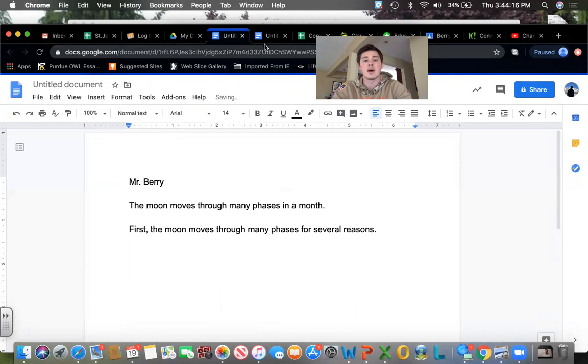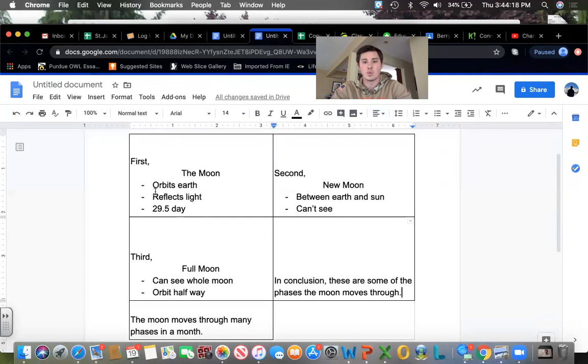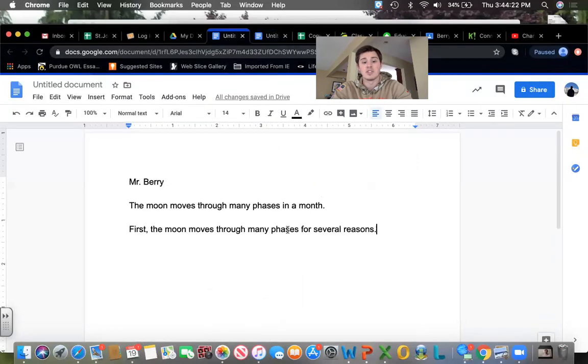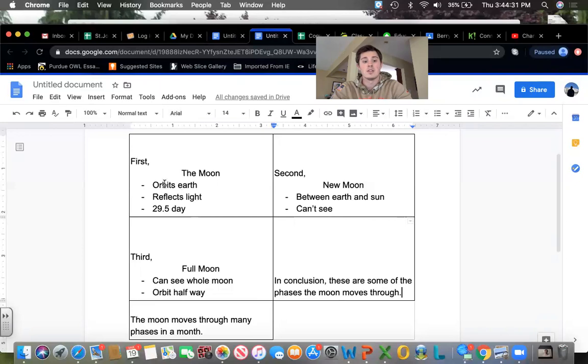Remember, in this box, I'm giving you the reasons why the moon is moving through those phases. So I have restated my topic sentence, and I've told you what I'm going to be talking about in this paragraph. The first thing we have to talk about is how the moon orbits the Earth.